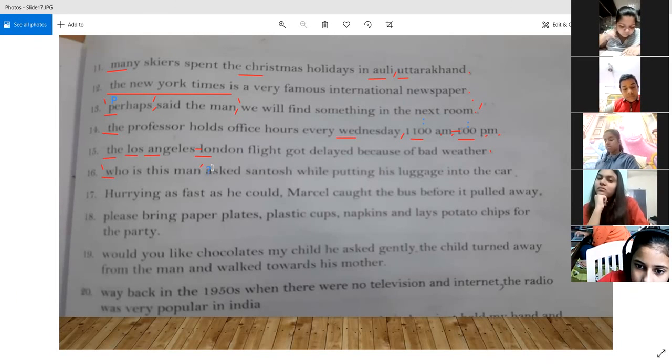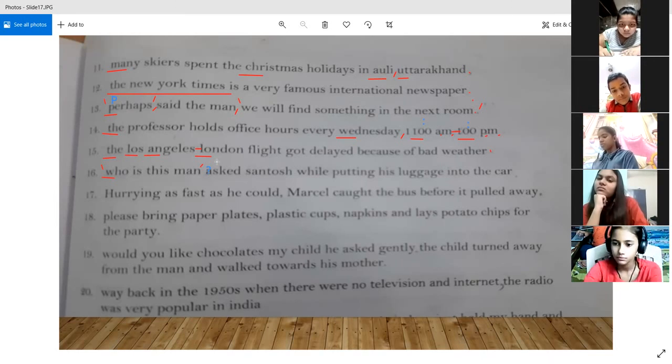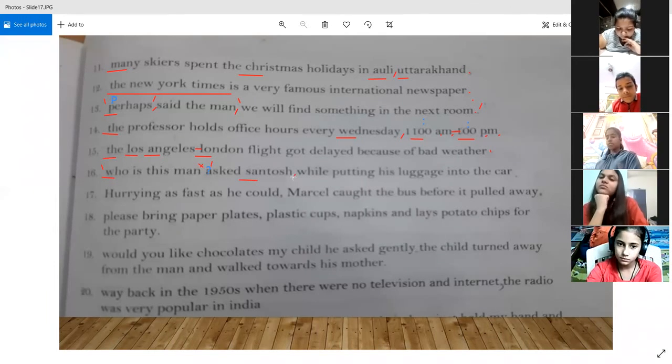Then actually the quotation mark should be closed. I forgot about the question mark. So the quotation mark is going to come after the question mark, and then asked Santosh. S should be capital, right? Then we have to put another comma, because who is this man, asked Santosh, was something else, putting luggage into the car, then we are going to put a full stop.